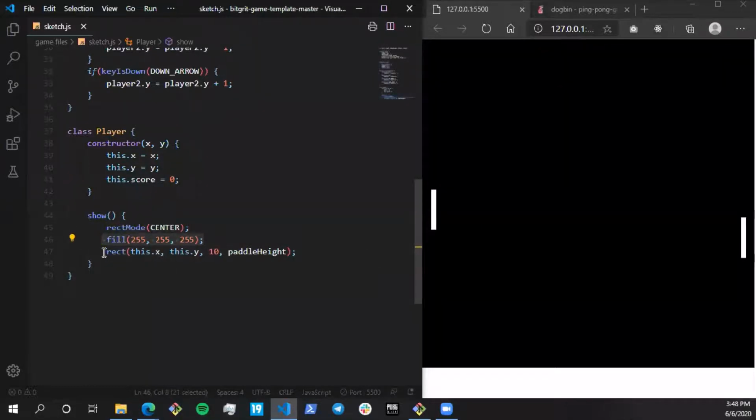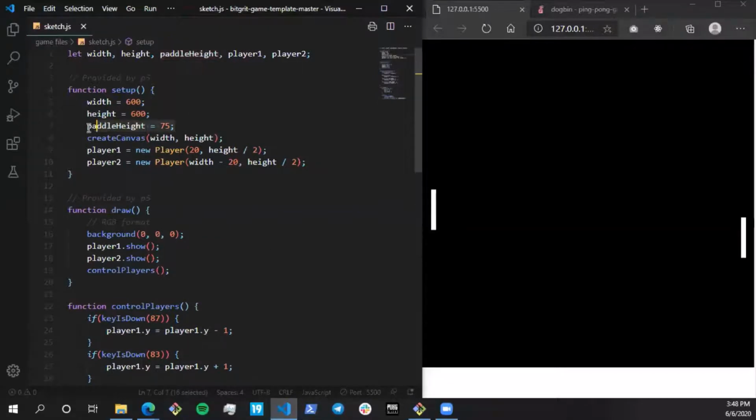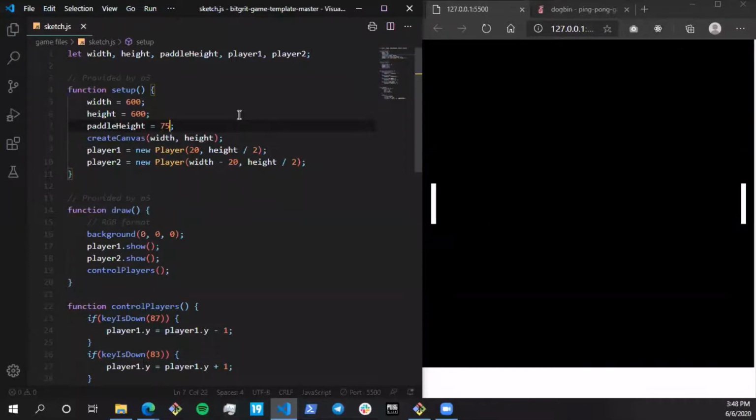We initialized it with these three features, and it has its own function called show, which basically draws these rectangles. So we have rect mode, and fill for the color, which gives it that white color, 255, 255, 255, and rect is basically just drawing the rectangle. So it's the X, Y, 10 pixels for the width, and paddle height, which we have assigned to be 75. So this is 75 pixels long. If I make it 100, it's going to be longer. You can see it just got a bit bigger. 200. Okay. I'm just going to keep it 75 because it's a pretty standard size for a paddle game, right?